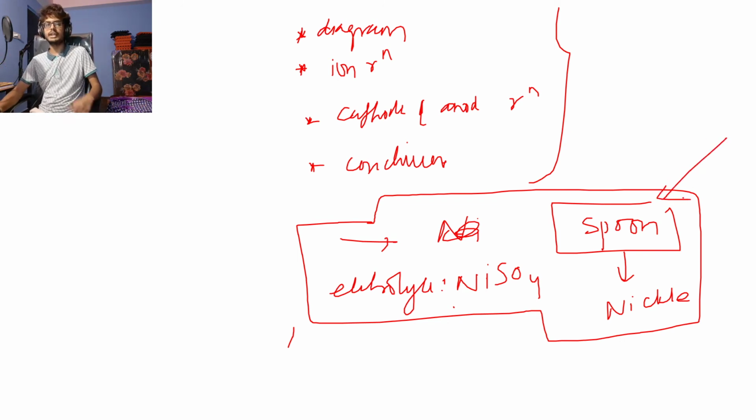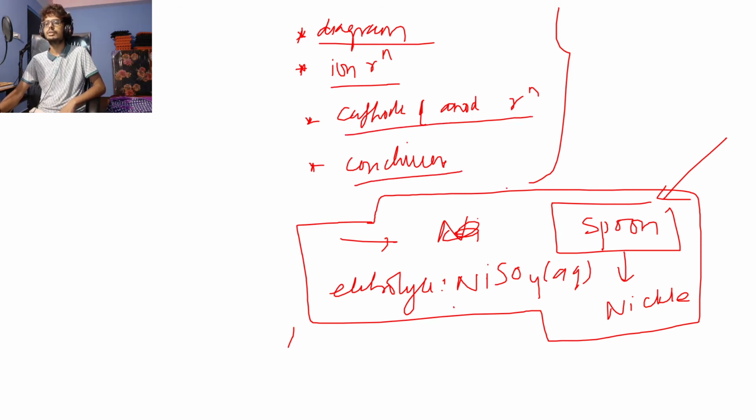This is very simple, right? I don't need to specify the electrode to you. If I'm telling you that I'm electroplating something with nickel, you should be confident that anode is the pure nickel and cathode is the thing that I want to electroplate. That is the spoon in this case, right? So I want the diagram. I want the ion reaction, that is the dissociation reaction of nickel sulfate, right? It is an aqueous solution of nickel sulfate, so it has water in it, and I need the cathode and anode reaction, and I need a conclusion for that. So it is electroplating of nickel on a spoon, right, by using nickel sulfate as the electrolyte. So that is your homework. So just note it down.